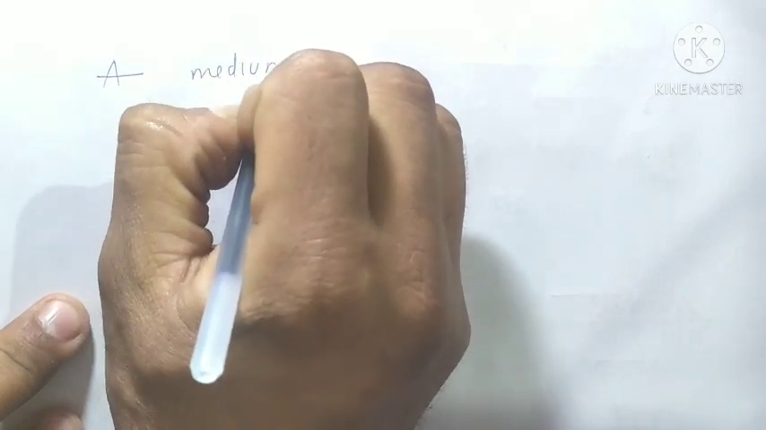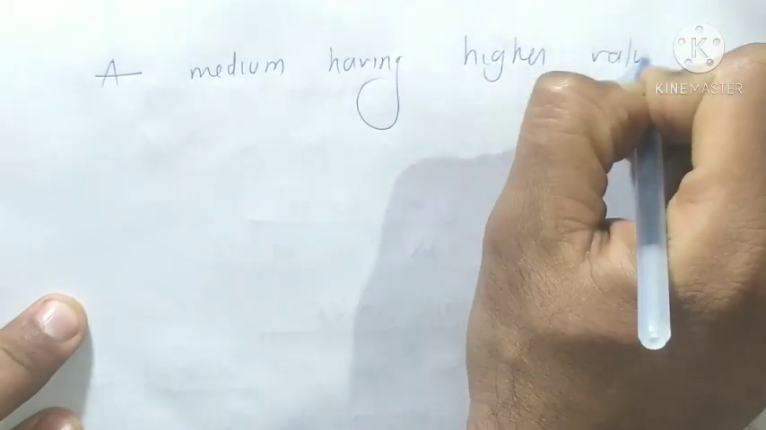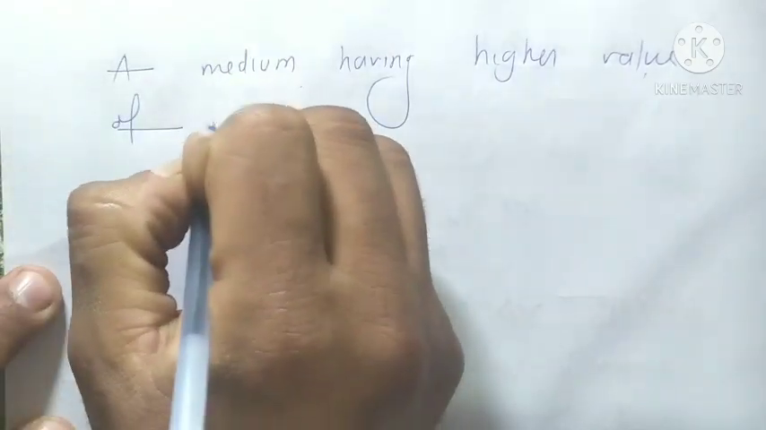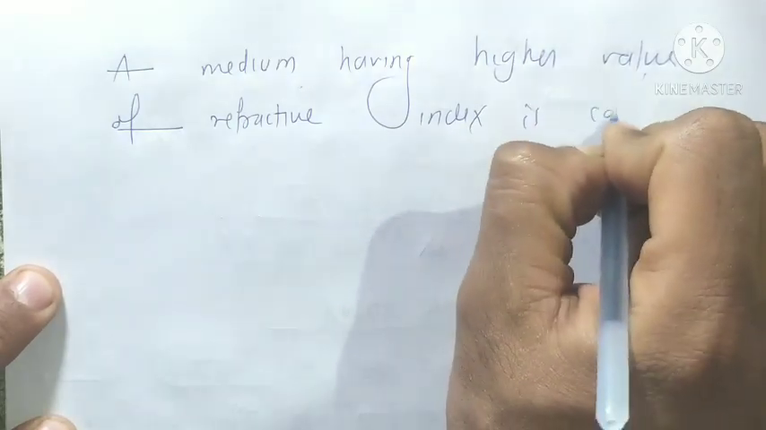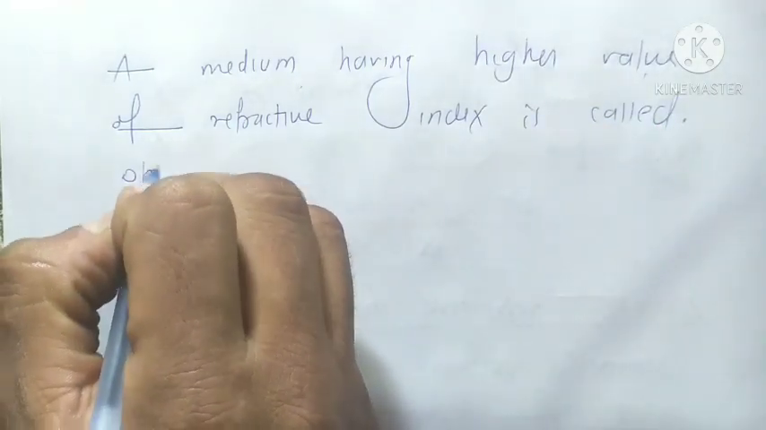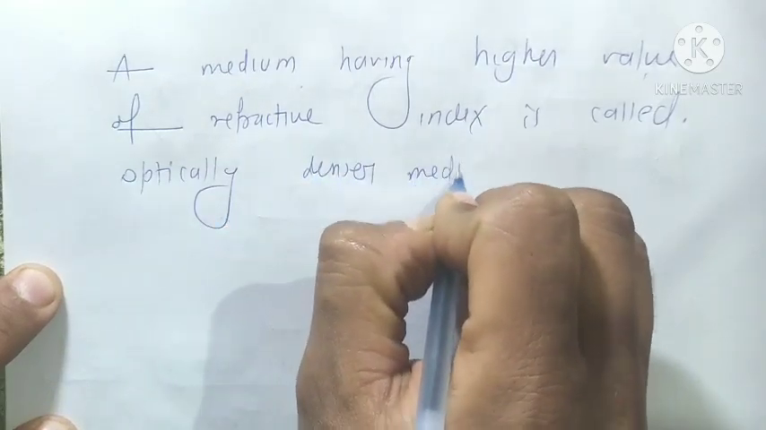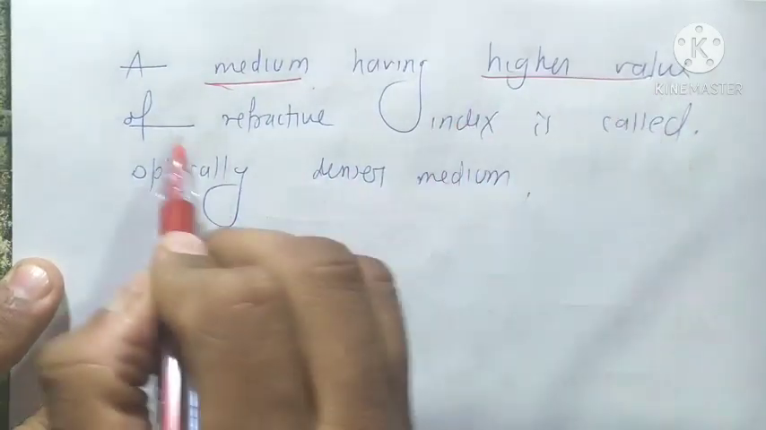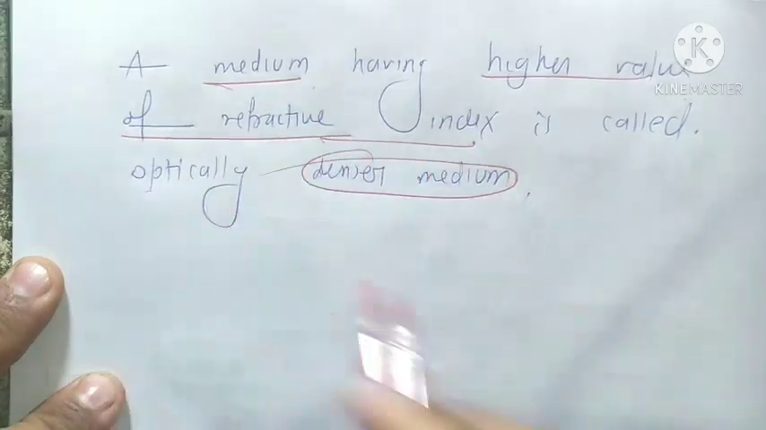Here we discuss some facts. A medium having a higher value of refractive index is called an optically denser medium. So simply, any medium having a higher value of refractive index is called an optically denser medium.